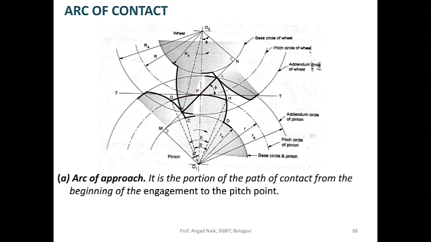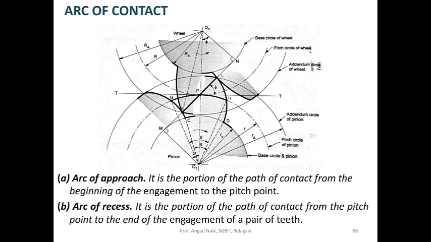So arc of approach is the portion of the path of contact from beginning of the engagement to the pitch point. Similarly, there is arc of recess. Now we can find this pitch point at P and then there is this path traced on the pitch circle till H. So from P to H is the arc of recess.